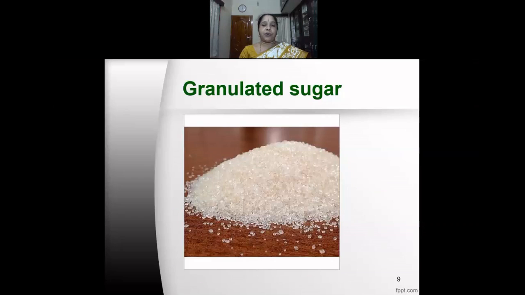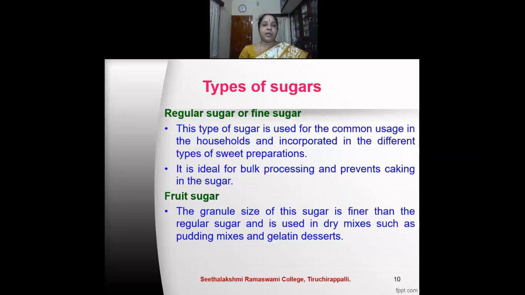This is the image of the granulated sugar where we see the crystals of the sugar. Regular sugar or fine sugar. This type of sugar is used for common usage in households, what we use for preparing our coffee or tea, and is incorporated in different types of sweet preparations. It is ideal for bulk processing and prevents caking in the sugar. Lump formation is prevented in the sugar.